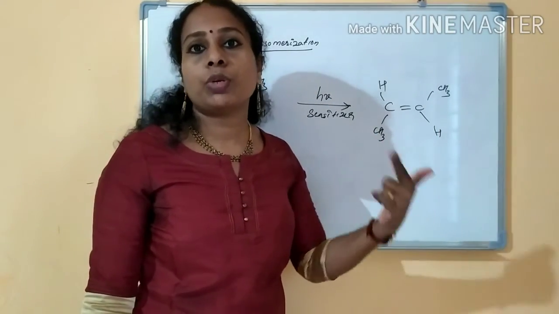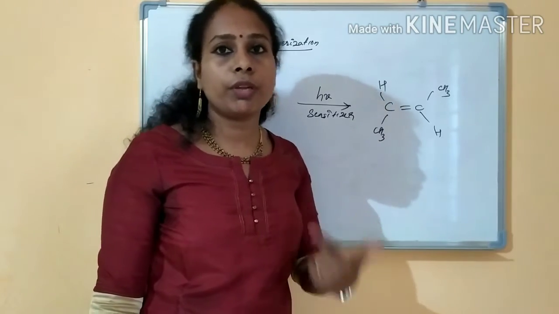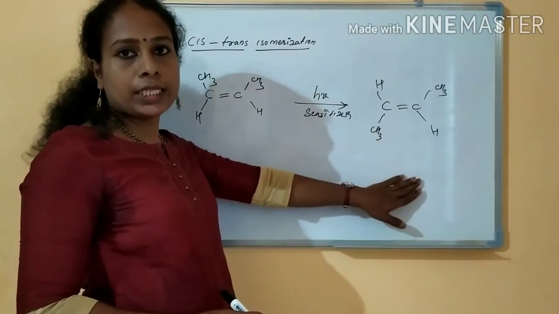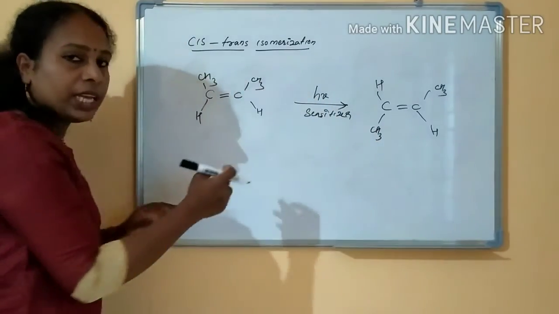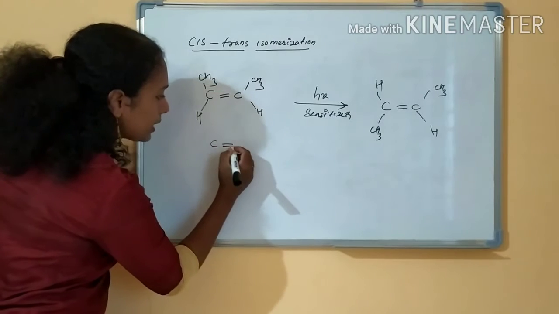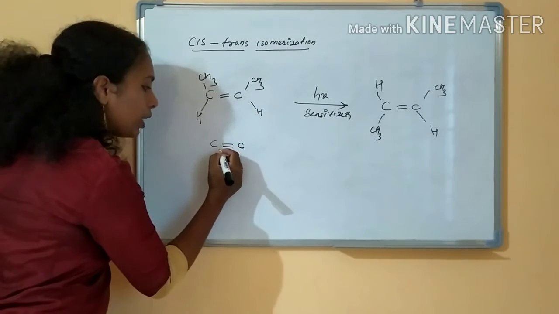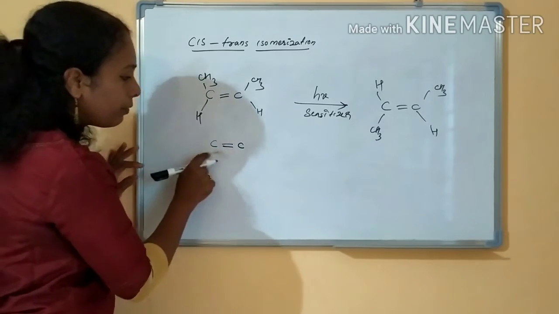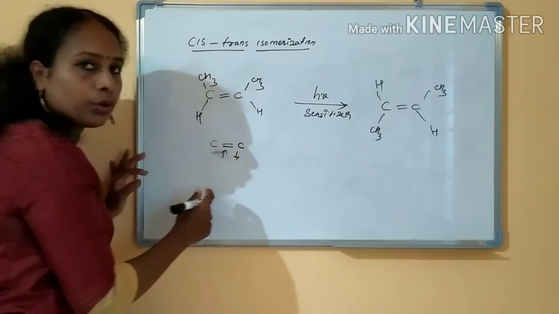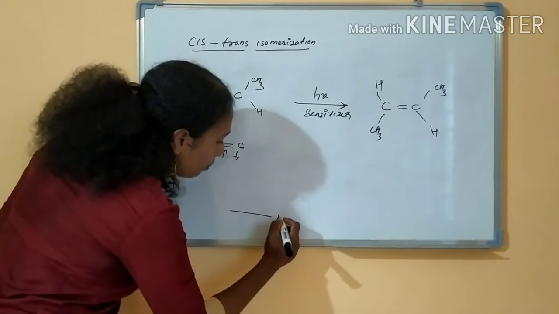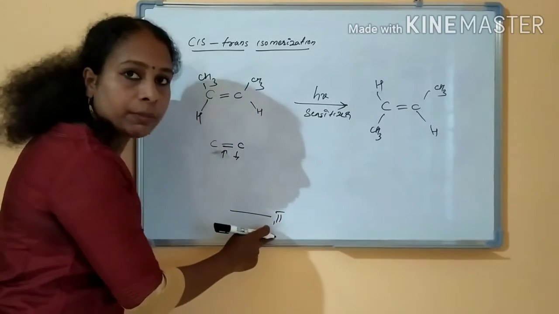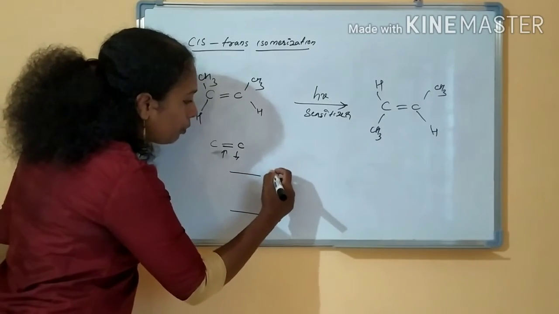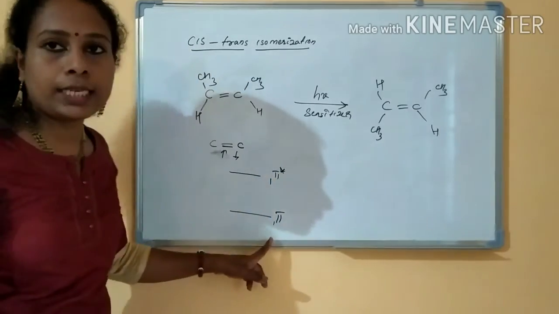What is the mechanism for this cis-trans isomerization? We will see. Okay. See here. What is the mechanism? If you take a C double bond C, these two electrons will be in a singlet state. If you write it like this, this will be the electron. Once it is in the pi orbital, pi 1, it is exciting to pi star, right? Under photochemical condition, it is excited to pi star.